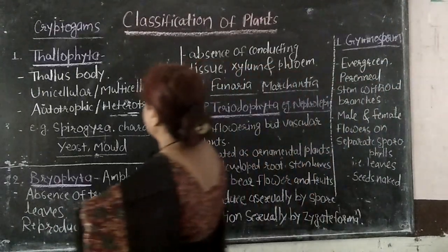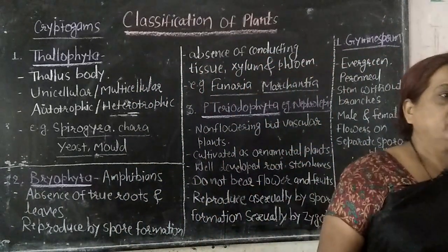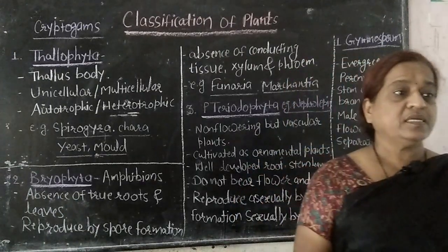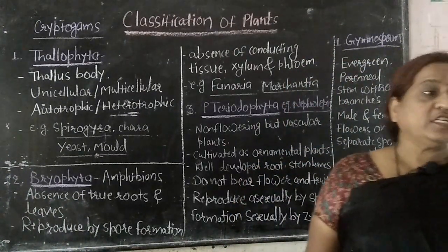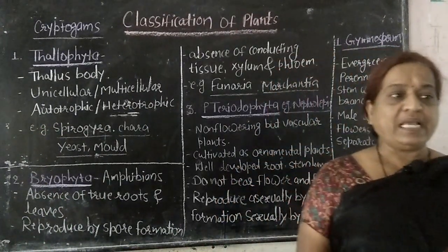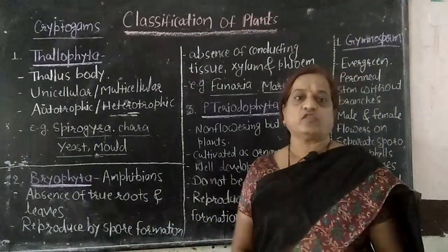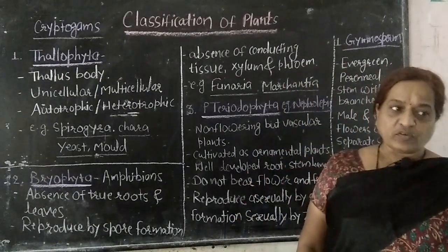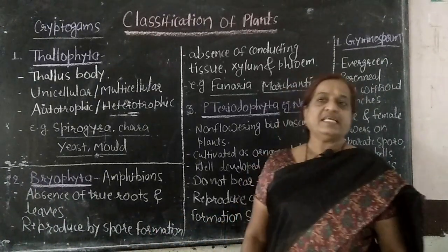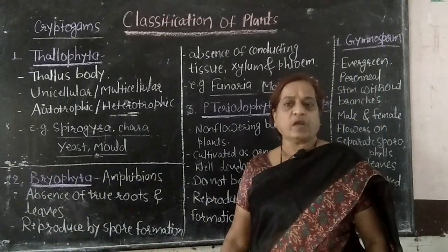Now tell me, what is the characteristic feature of the Thallophyta, the most prominent characteristic feature? Okay, thallus body. What is meant by thallus body? Yes, thallus body means plant body which is not differentiated as root, stem and leaves. That type of plant body is known as a thallus body. What is the most prominent characteristic feature of the Bryophyta? In case of bryophytes, there is absence of true leaves and true roots. Instead of that, they have root-like and leaf-like structures. That is the most characteristic property of the bryophyte.